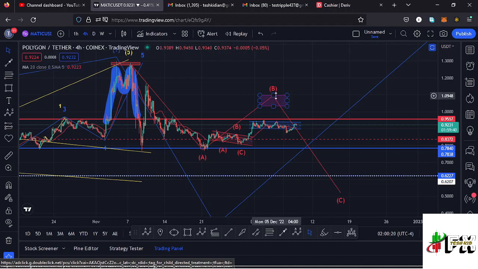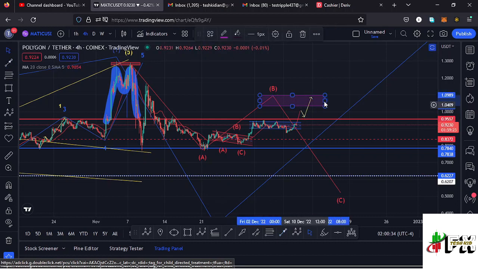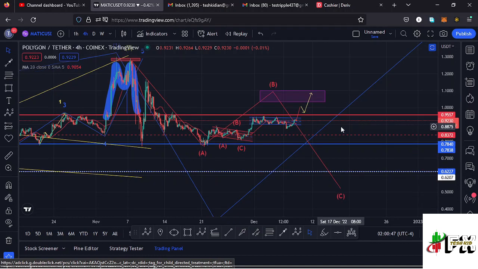And for this to play out, we also need to manage to break above the key area of resistance at around the $0.95 mark. And once that happens, then we can expect a retest of that key area of resistance before we continue pushing even higher to fully maximize this target area over here. And that is the first possible way of seeing this ABC corrective structure. And the other way